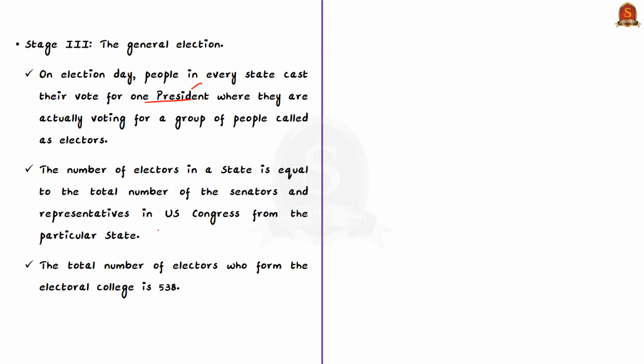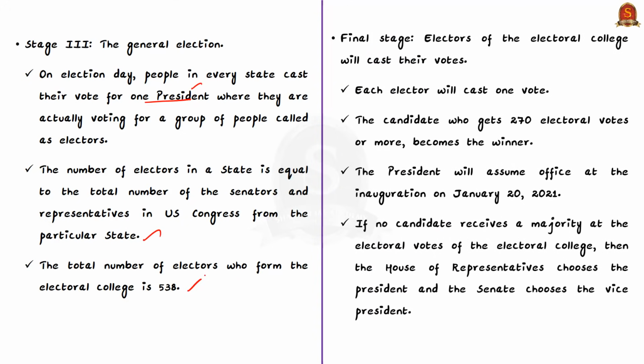So based on this, the total number of electors who form the electoral college is 538 in the United States. Therefore, there are 538 electoral votes. So this is how the general elections happen in the United States. After the general elections are over on November 3rd, the final stage comes where the electors of the electoral college will cast their votes. Each elector will cast one vote. This year, this event is scheduled to be conducted on December 14, following the general election on 3rd of November.